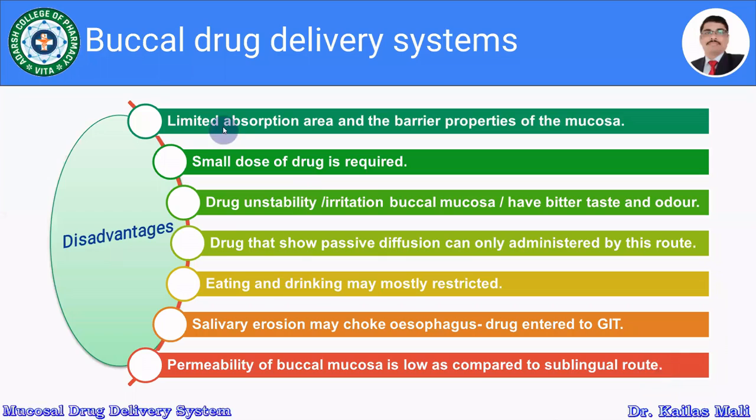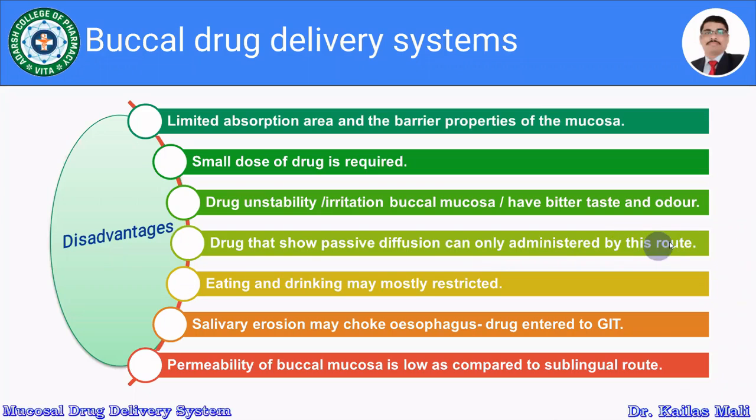So these are the certain disadvantages of the buccal drug delivery system, related with the buccal route. So disadvantages are limited absorption area and barrier properties of mucosa. A small dose of drug is required. Drugs which are unstable in nature irritate the buccal mucosa, or may have a bitter taste or odor. Such drugs it is not possible to use for the buccal drug delivery system. Drugs that show passive diffusion can only be administered by this route.